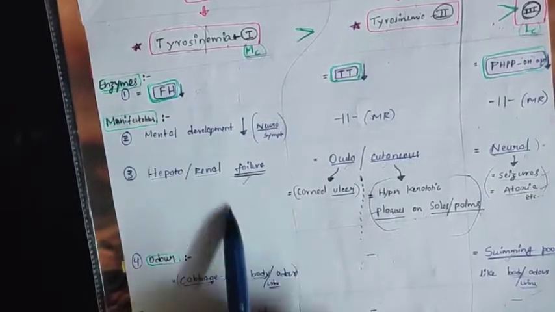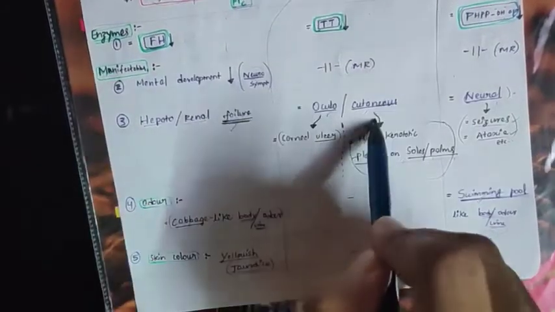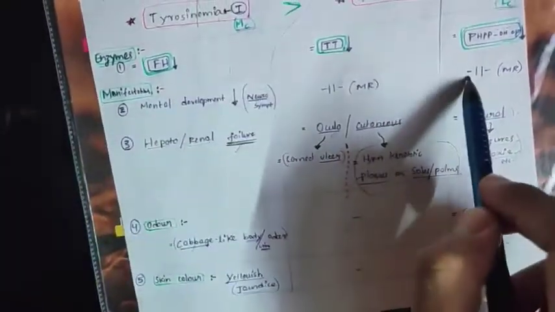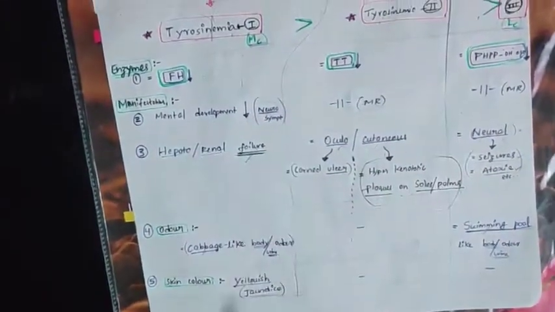These points are very easy, you can remember. See, I already told you these points, common points. Cabbage smell here, swimming pool smell here, yellow color here. Hepatorenal, oculocutaneous, neural, all three common, neural, simple enough. Okay, these enzymes you already know. Okay, by this you are completing the whole enzymes.